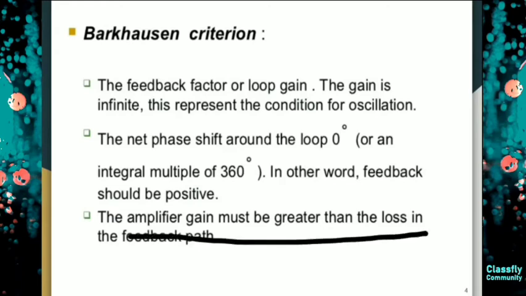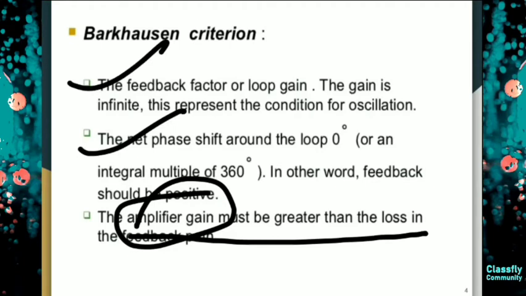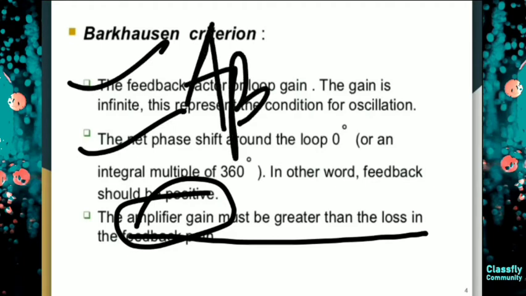That means whatever is lost in the path in which we have the feedback, the amplifier gain must still be greater than that. I hope you understood that the first 2 points are very important for Barkhausen's criteria, which are A beta equal to 1 and the phase shift equal to 0 or an integral multiple of 360 degrees.